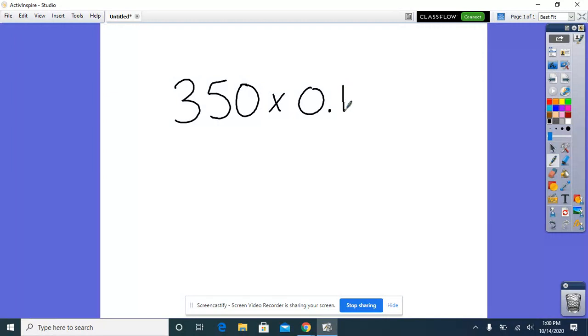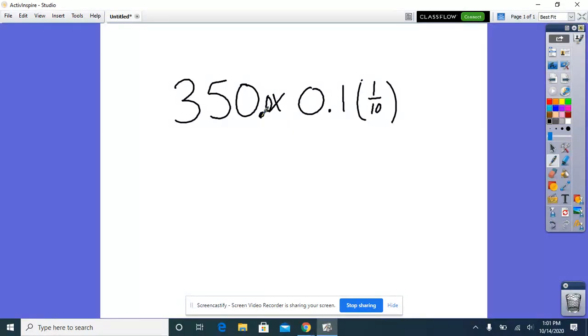0.1 is 1/10, so this would be the same thing as taking 1/10 of this number. Even though you don't see a decimal in 350, this decimal is right here, right? 350.0 is the same as 350. If I'm taking 1/10 of this number, I'm taking 350 times 1/10. I'm making this number smaller, so what I need to do is go to the left now.